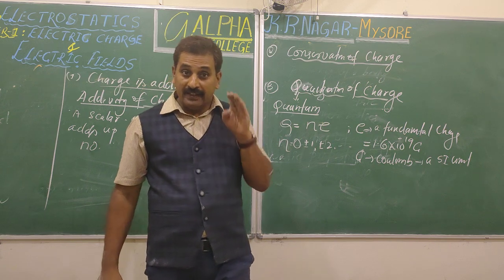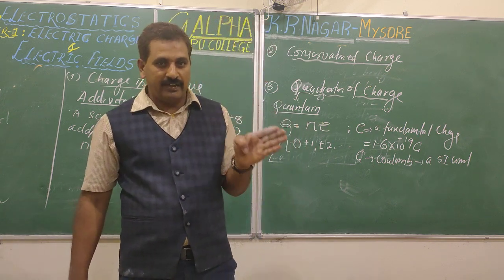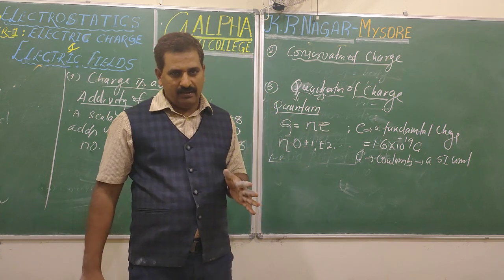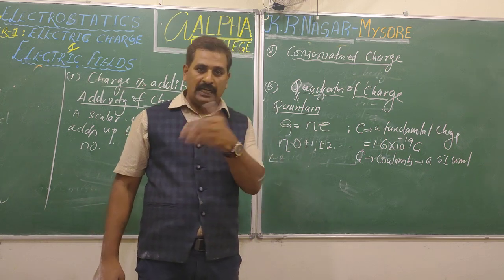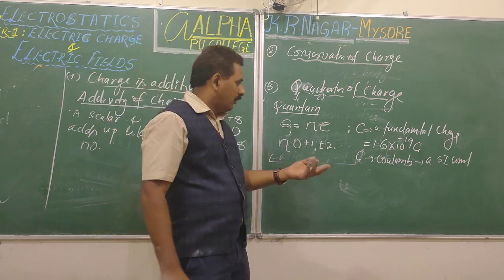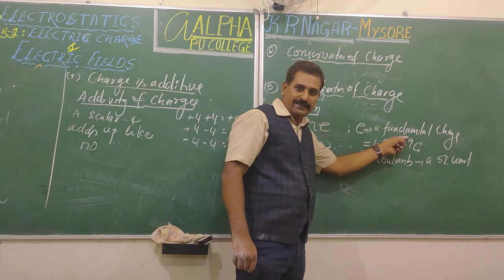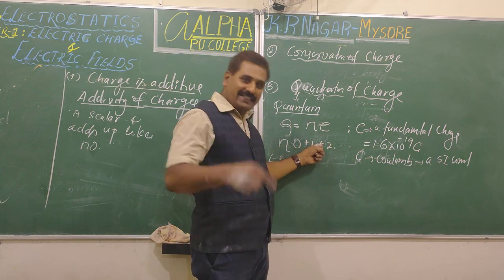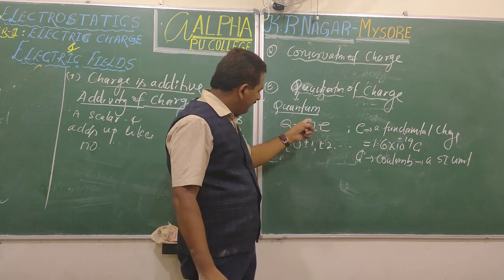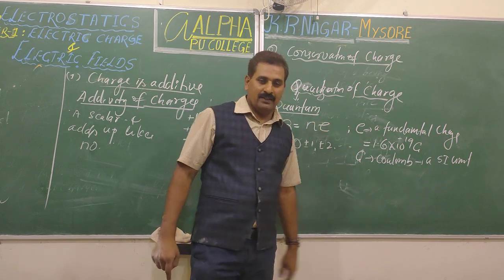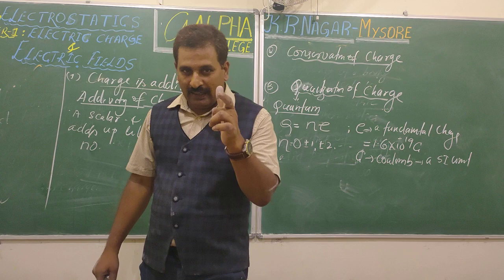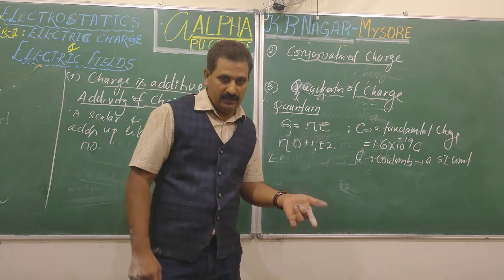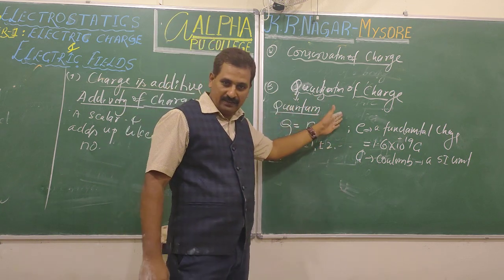What does it say? In nature, scientists have identified that there exists a least value of charge in free state. That's already you are familiar with. Charge of an electron or charge of a proton, the value is around 1.6 times 10 power minus 19. Therefore, when charging takes place, charge gets transferred from one body to another in terms of n e, integral multiple of that. Therefore, we are telling you indirectly that there is either transfer of electron or proton from one body to another, thus there is charging.